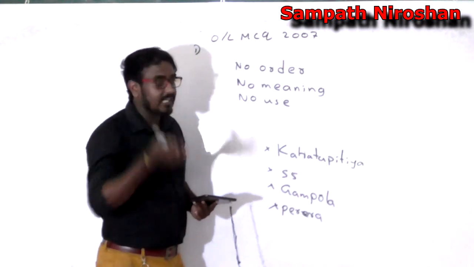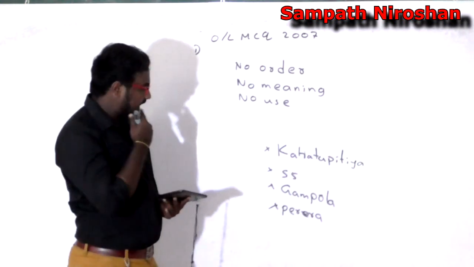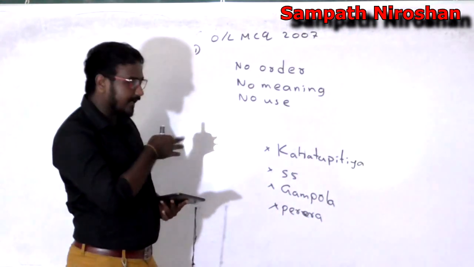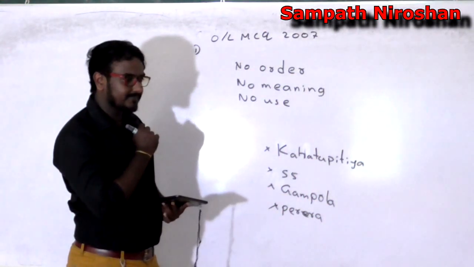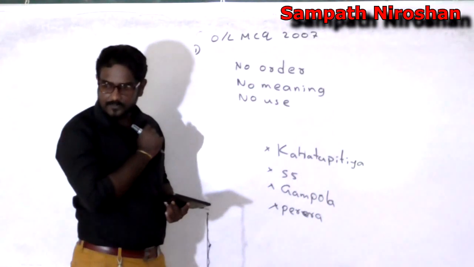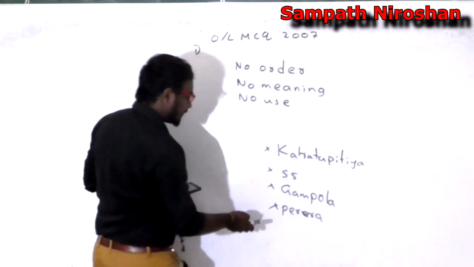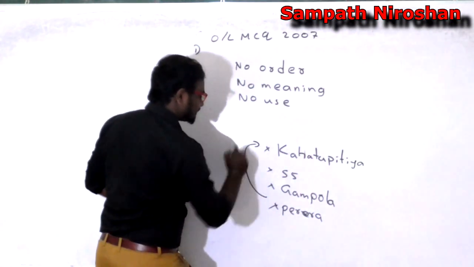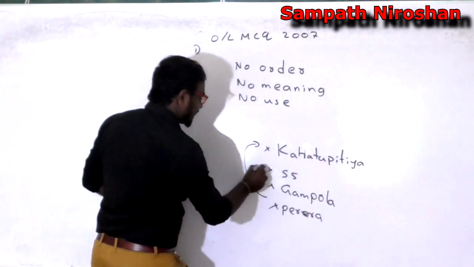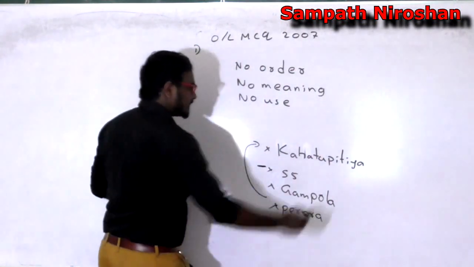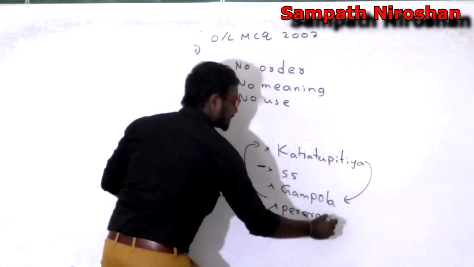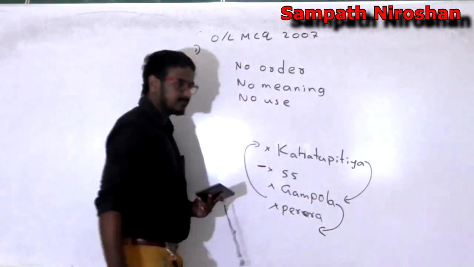But since I have a little more brain than him, I can figure out that if I mess with the order, I can get something useful. I put this guy at the beginning, this guy in the second place, this guy in the third place, and this guy in the fourth place.